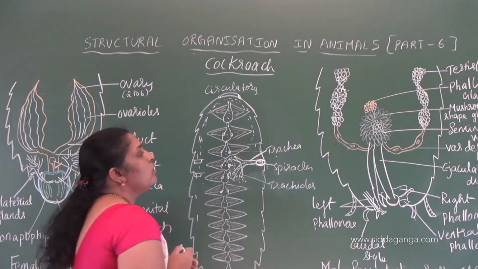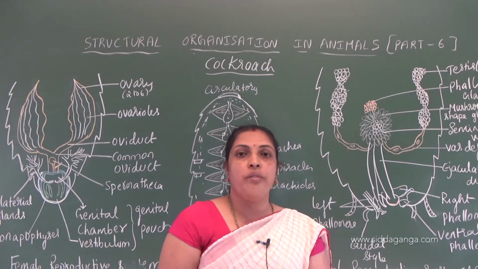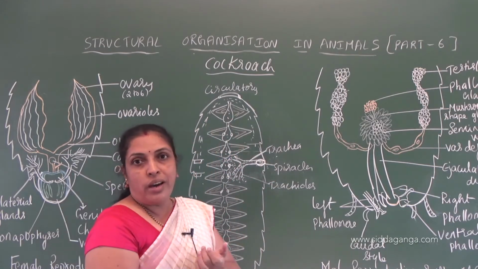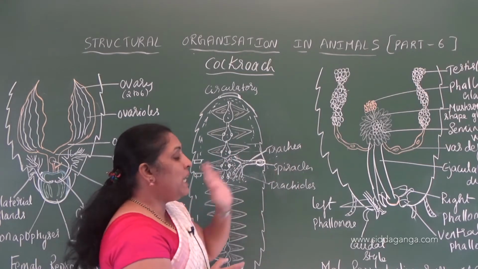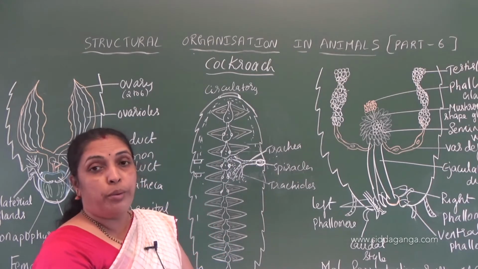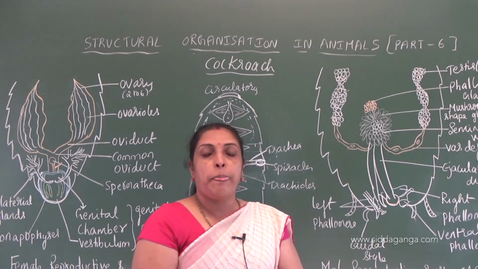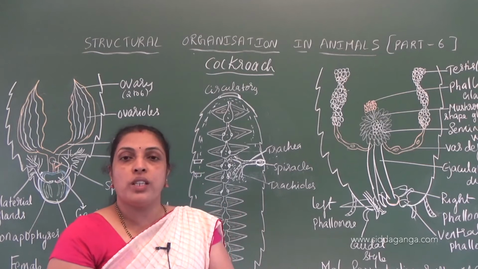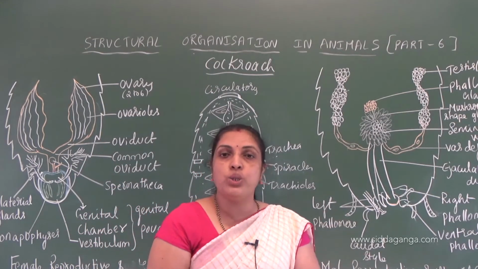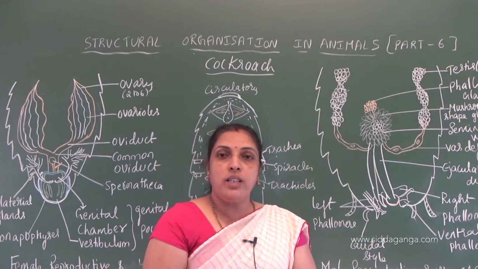That is about the circulatory system and respiratory system of cockroach. Competitive question: how many chambers of heart are seen in cockroach? We see 13 chambers. The heart of cockroach is supported by which muscles? Alary muscles. And we see an open type of circulatory system in cockroach. Blood is colorless due to the absence of pigment. Hemoglobin, the respiratory pigment, is absent.